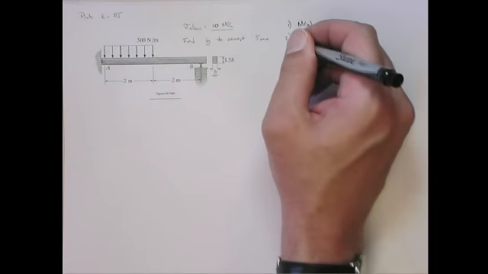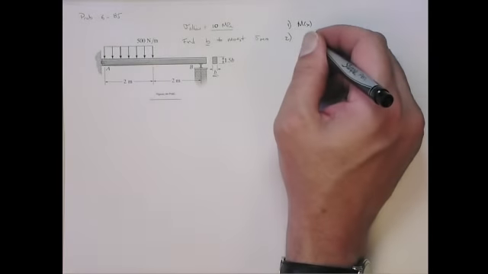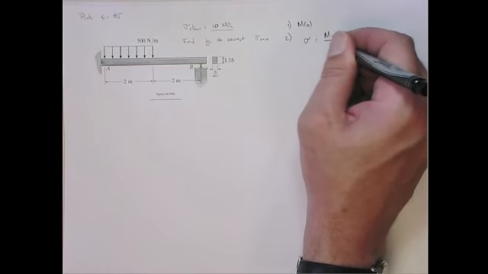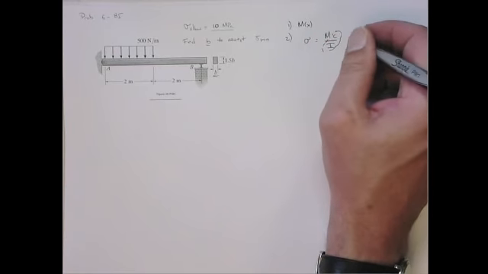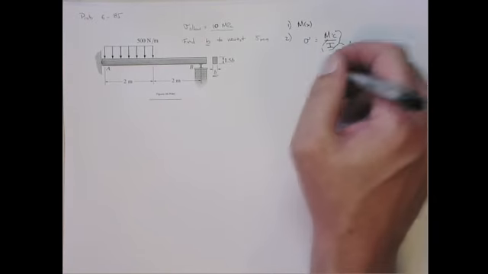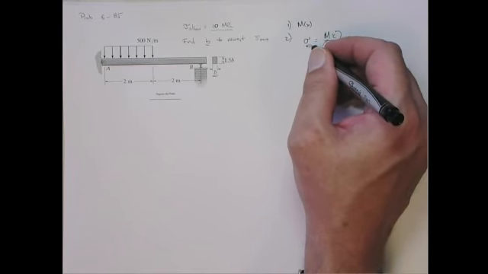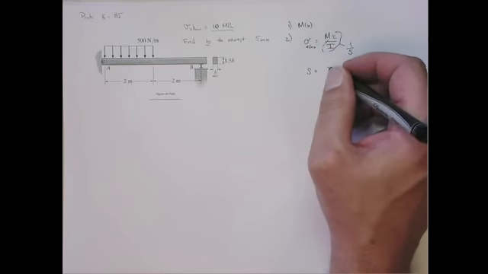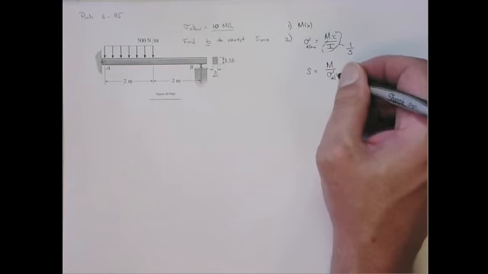Then the second step, knowing that the stress is equal to the max bending moment times C over I, and if we define C over I as 1 over S, the shape factor, where the shape factor is I over C, and we set the maximum stress to the allowable stress, we can solve for the shape factor: S is equal to the maximum bending moment over the allowable stress.